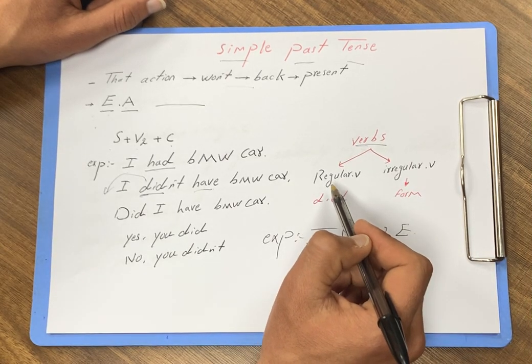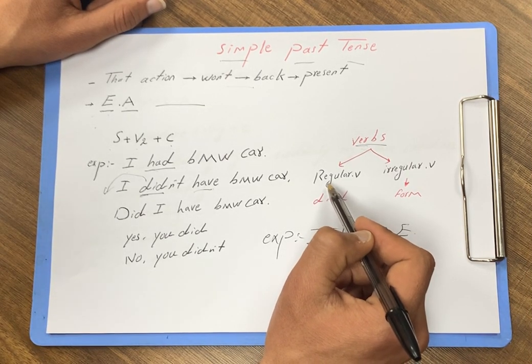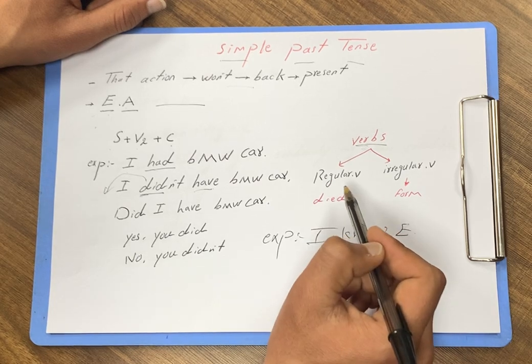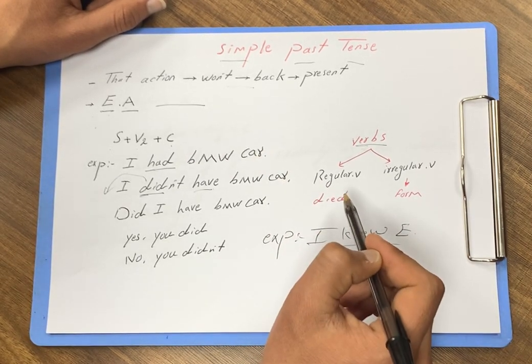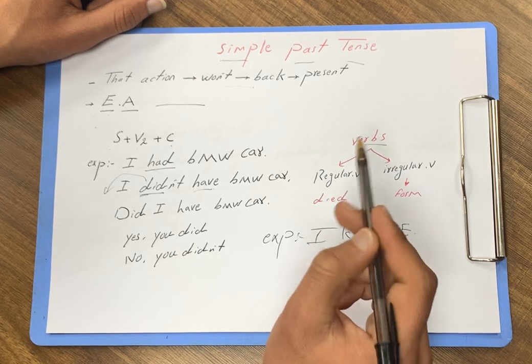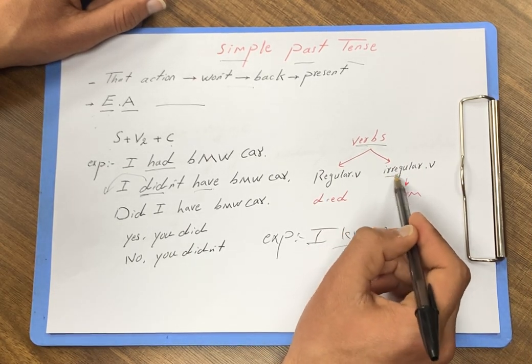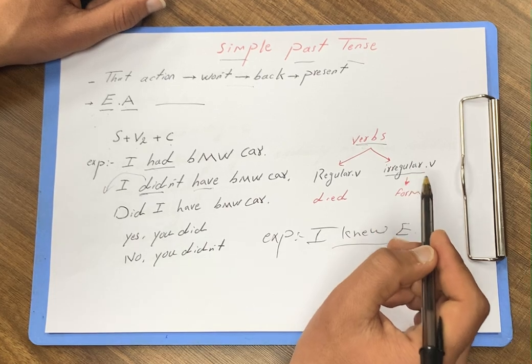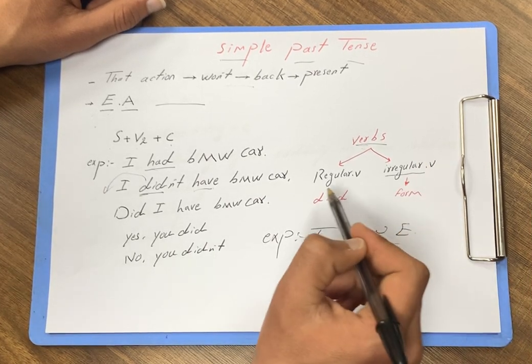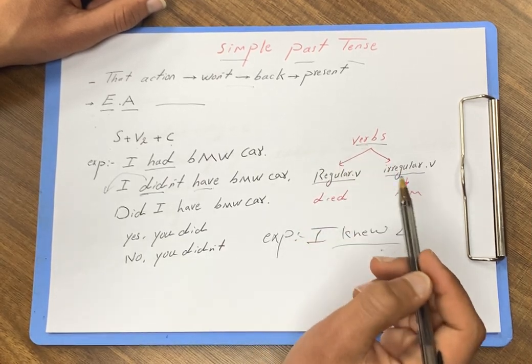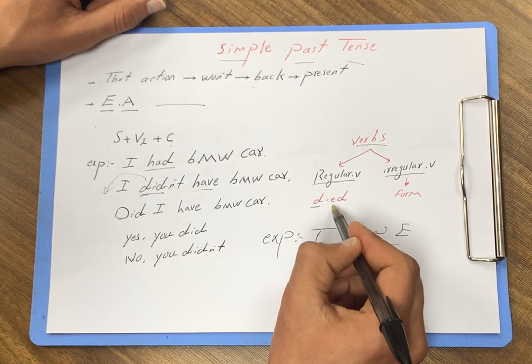Just keep in mind and don't forget that all verbs in the English language are regular, except those that are mentioned before. So for regular verbs, to make them simple past, we just add D or ED.